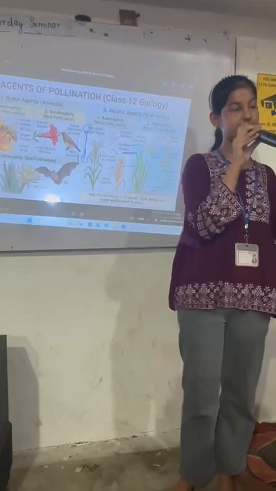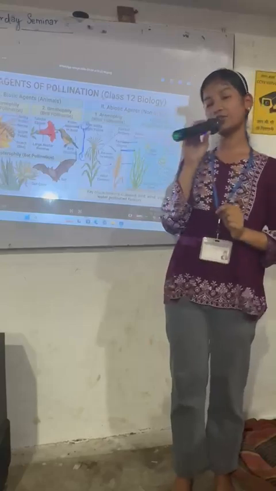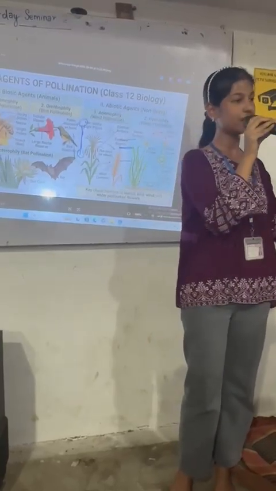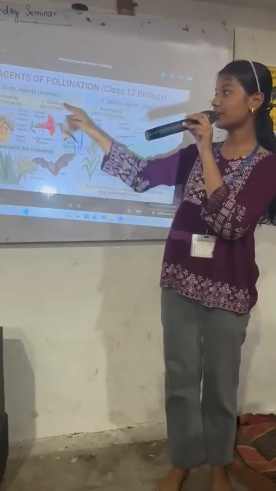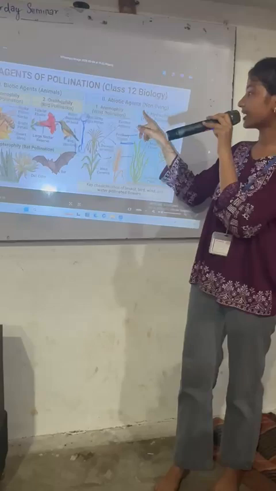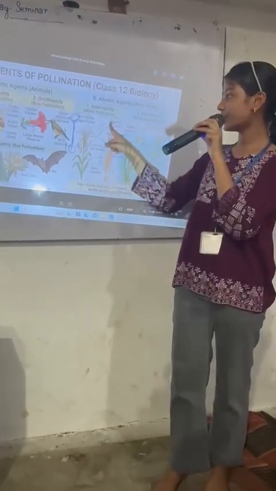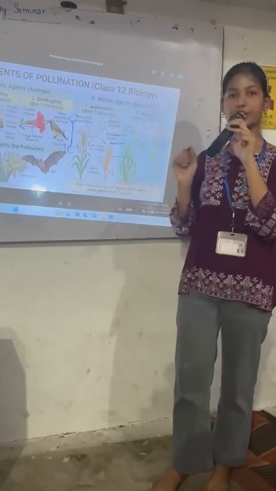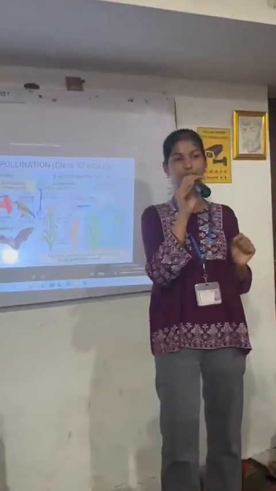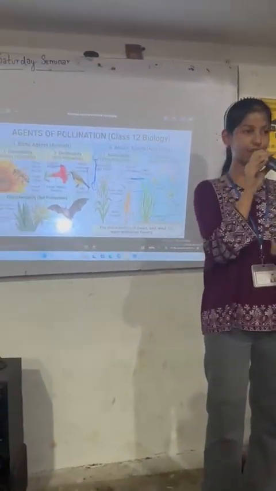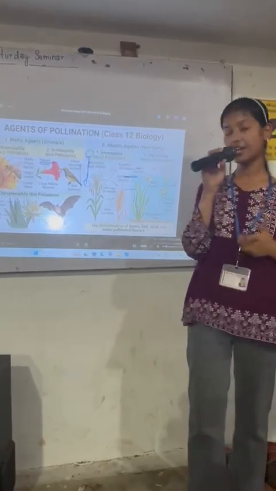The most common example of entomophily is the honeybee, which goes from one flower to another for pollination. Birds also do pollination, which is called ornithophily. The second are the abiotic factors, non-living agents like wind pollination and water pollination. Wind pollination is called anemophily and water pollination is called hydrophily. The most common examples of water pollination, or hydrophily, are water hyacinth and water lily.